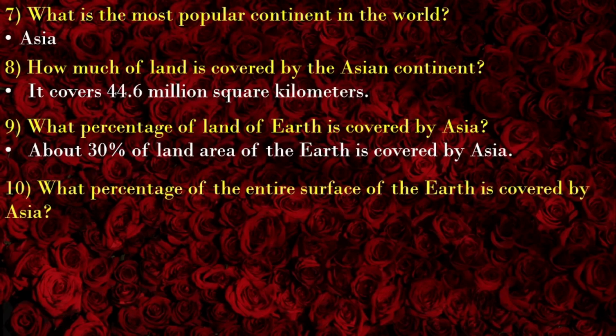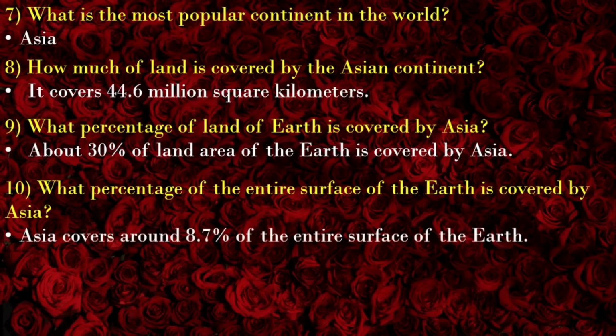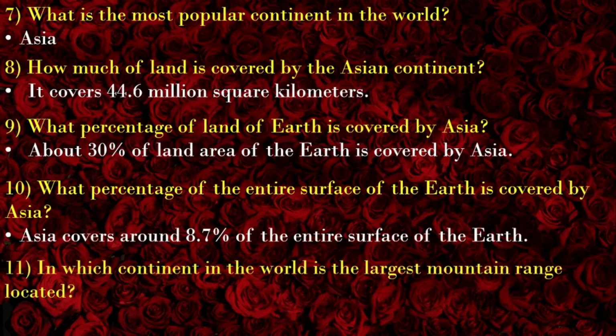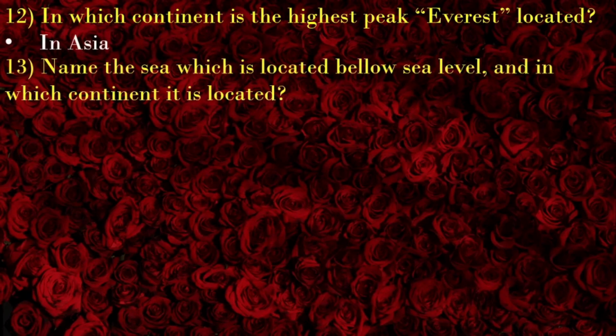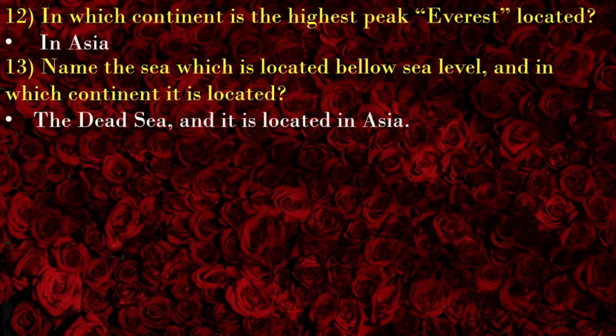What percentage of the entire surface of the Earth is covered by Asia? Now here we are talking about the total surface of the Earth. 510 million square kilometers. Out of that number, Asia covers around 8.7% of the entire surface of the Earth. In which continent in the world is the largest mountain range located? In Asia, that is obvious, the Himalayas. In which continent is the highest peak, Everest, located? In Asia. Name the sea which is located below sea level and in which continent it is located. The sea which is located below sea level is the Dead Sea and it is located in Asia.